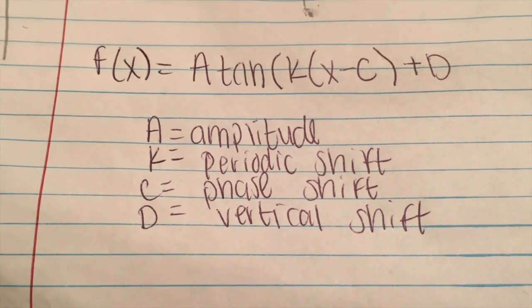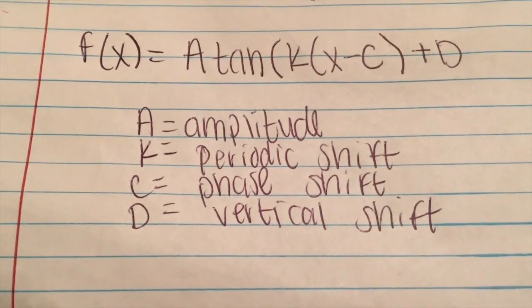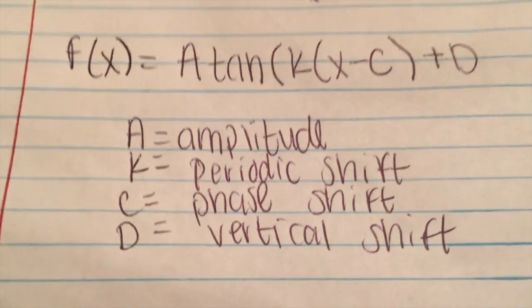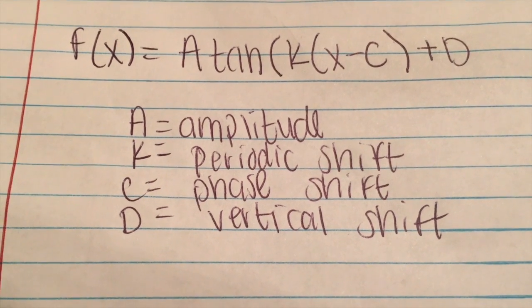But tangent functions go on and on forever up, and down, down, down forever. So the amplitude doesn't really exist here. k is the periodic shift, c is the phase shift, and d is the vertical shift.